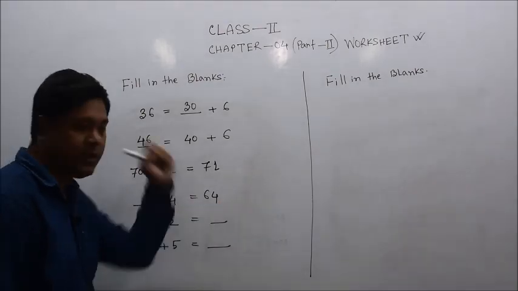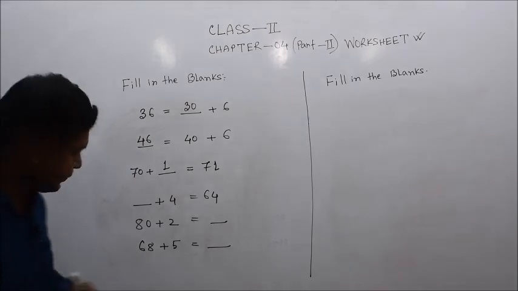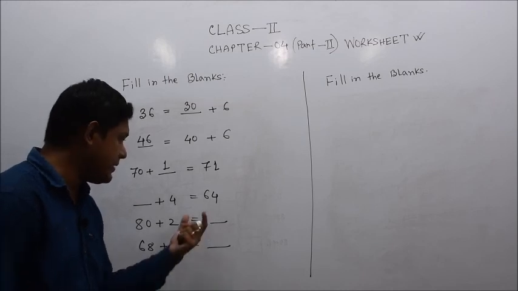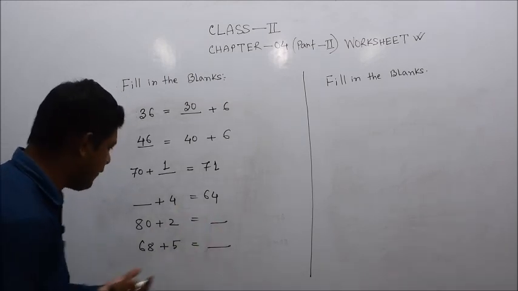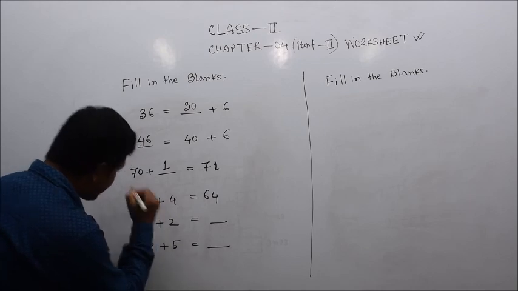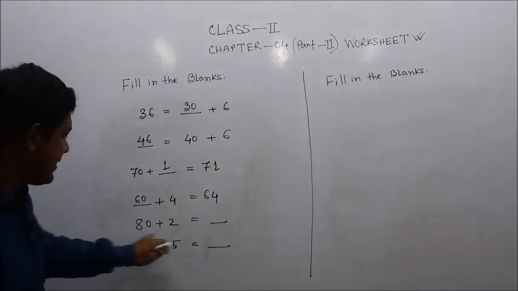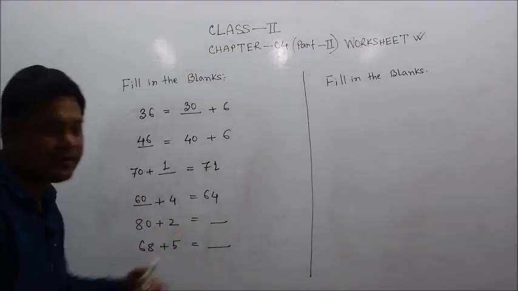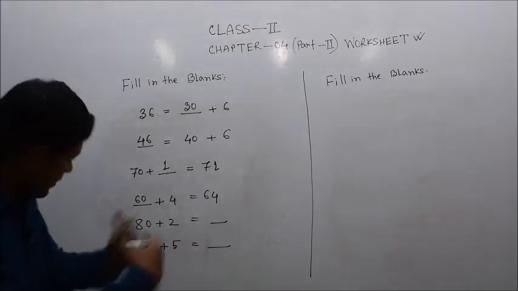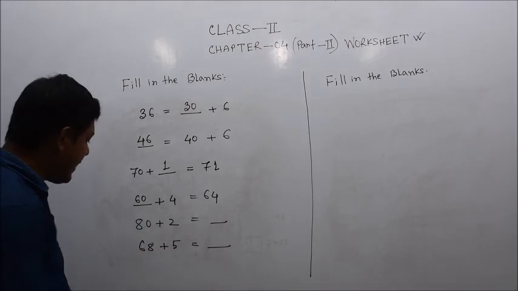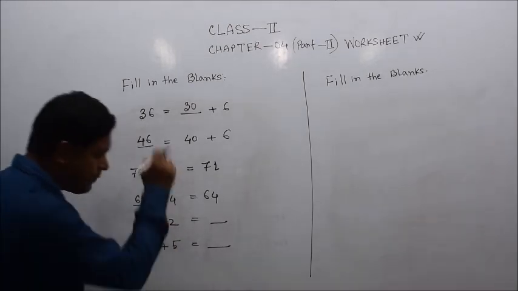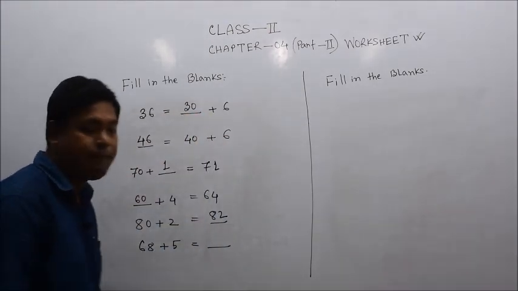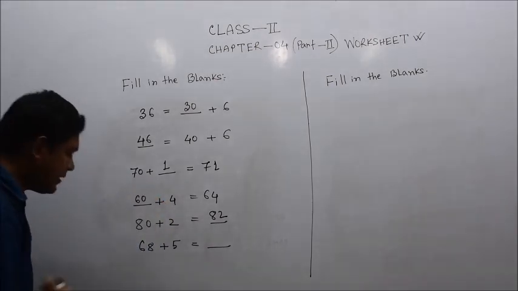64, here the unit digit is 4 and the tens digit is 6. That means how many tens are here? 6 tens are here. That is why it is 60, isn't it? 60 plus 4, 64. The 6 tens will be here, that means 60. Similarly, the second last number is given, 80 plus 2, consisting of 8 tens and 2 ones, because 8 in 80 is in which place? Tens place. That is why 8 tens, that means 80, and the 2 is in the ones place. So together it makes 82. 80 plus 2, that means 8 tens and 2 ones becomes 82.